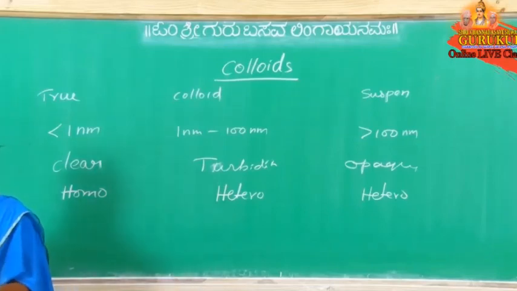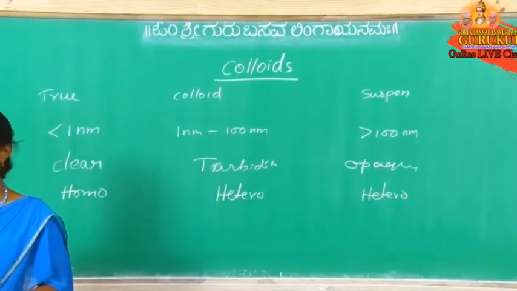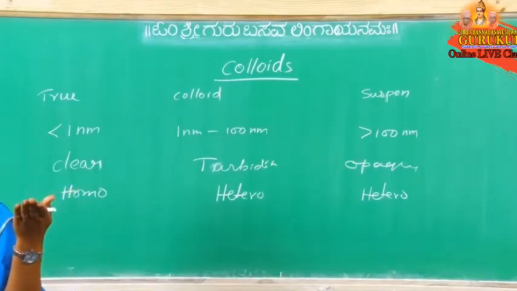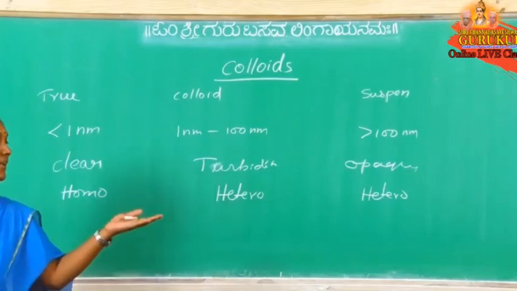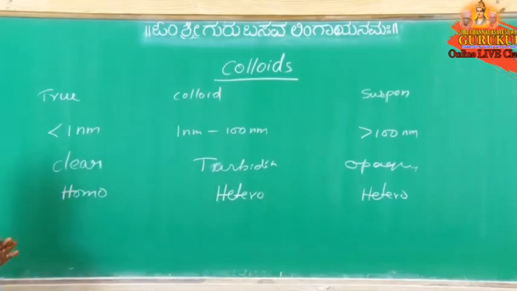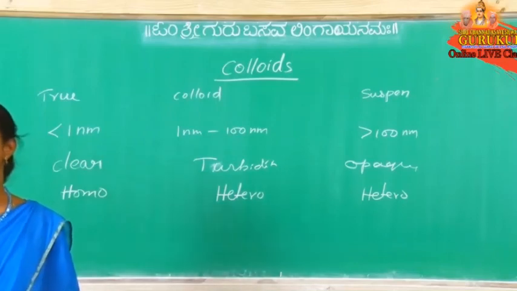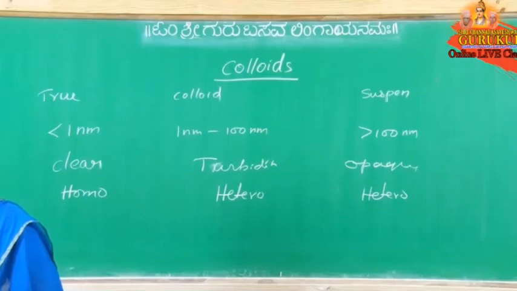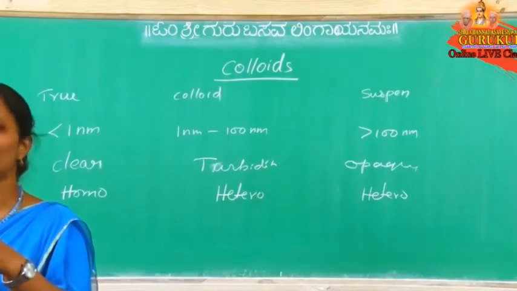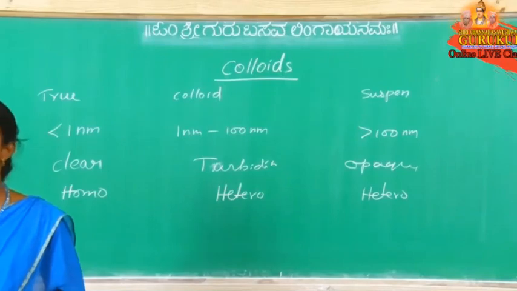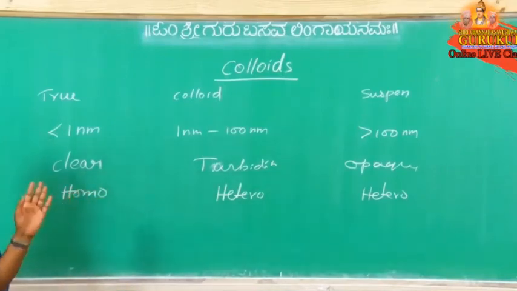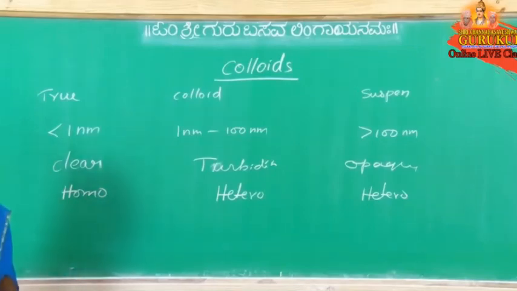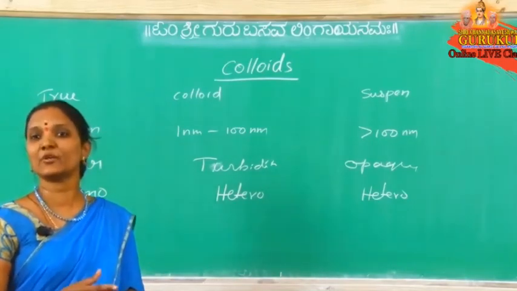For example, sand added to water, then the sand settles down. We can say here it is a sand particle, here it is water. Nothing but 2 different phases, that is a heterogeneous mixture. Blood is given. We can't say where the blood RBC particles are and where the water is, but under an ultra microscope we can observe the blood cells. That is an opaque heterogeneous mixture. So a true solution is a homogeneous mixture, and colloidal solution and suspension are heterogeneous mixtures.